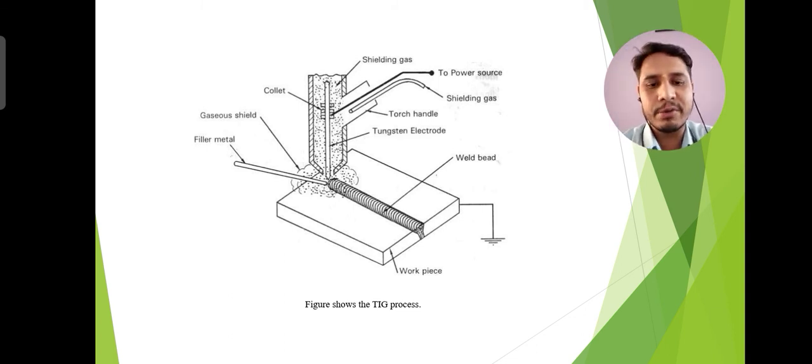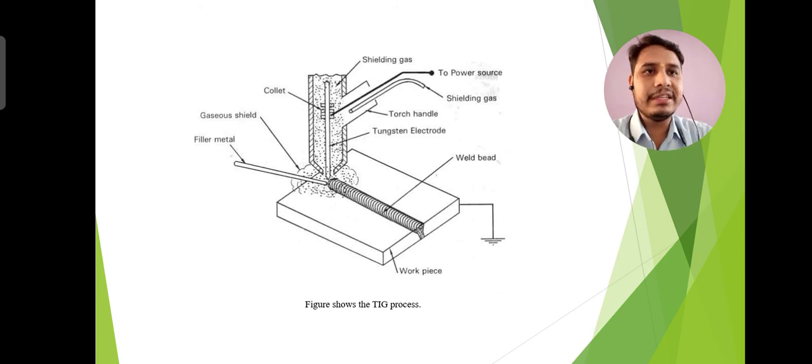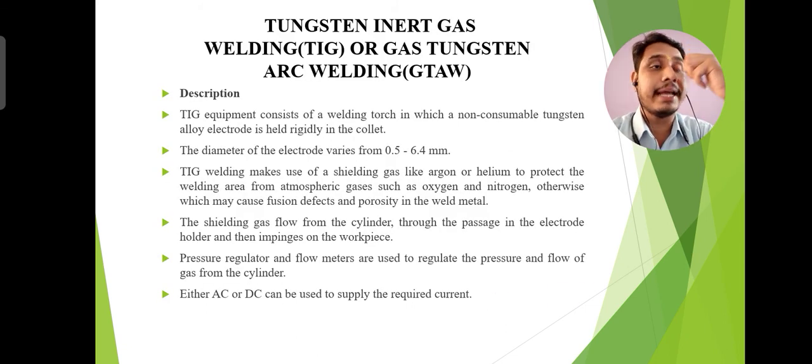So you have to keep in your mind these types of parameters if you are going to weld with the help of the tungsten inert gas welding process. So these are the basic working principles that I have told you.